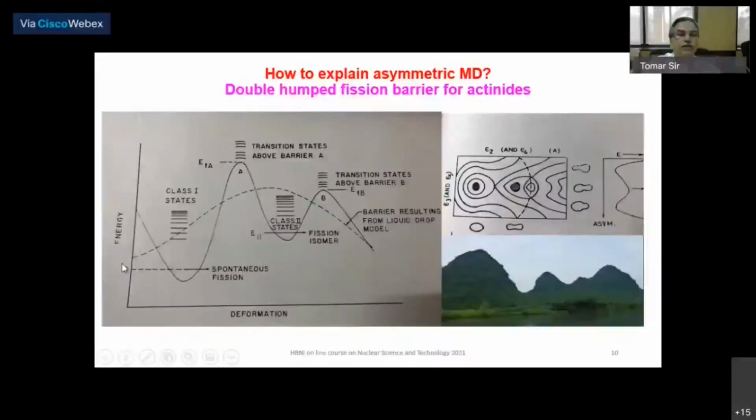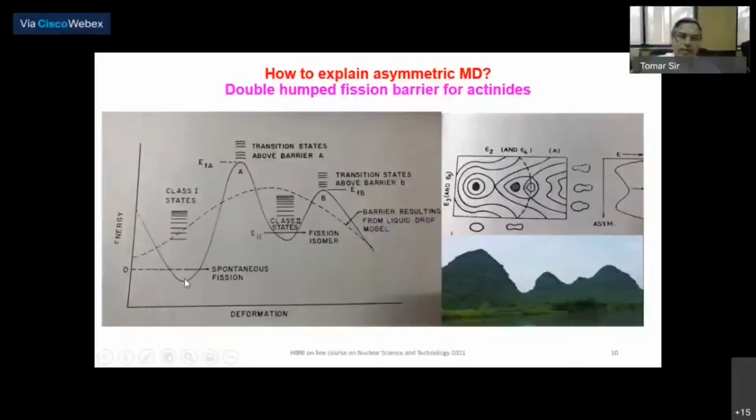But actually, in actual practice, uranium and these actinide nuclei around mass 230 to 240 are deformed in their ground state. They are not spherical in their ground state. So the nucleus is deformed. The x-axis here is deformation. When the nucleus is deformed and you further deform it, then to the liquid drop model you have to add the shell correction.